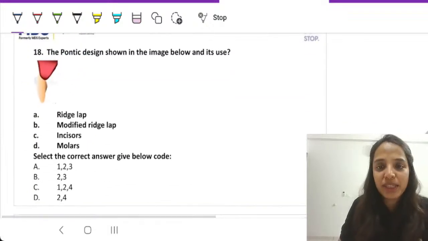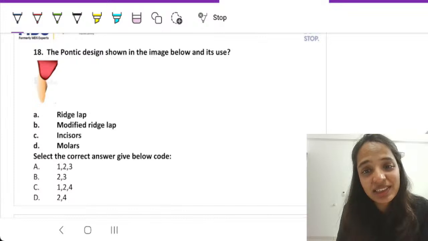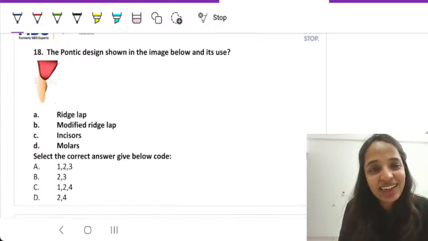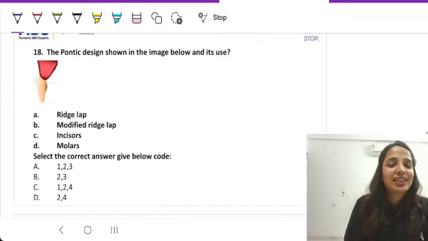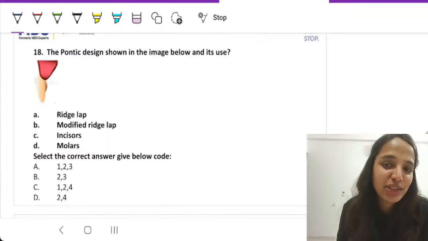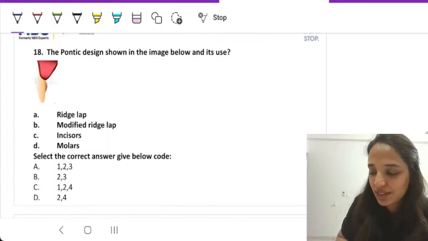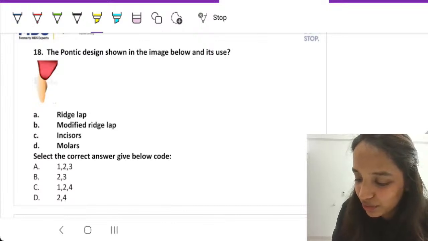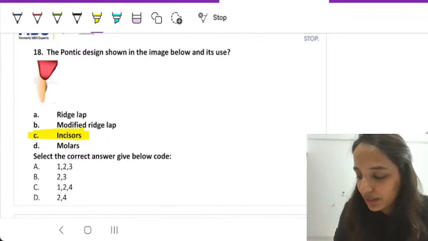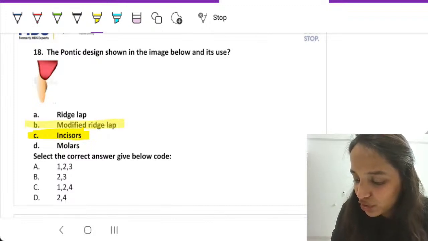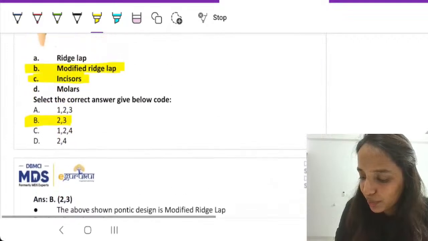Again, something that examiners are very fascinated with is Pontics. So in the end, I had to keep a question on Pontic. The Pontic design shown in the image below and its use. First and foremost, location already has been shown in the image. It is on an incisor. So, from the question only you can figure out it is on incisor. What kind of Pontic it is? It is a modified ridge lap. So, correct answer is the one that encompasses B and C, which is this option. Option number B, that is 2 and 3.